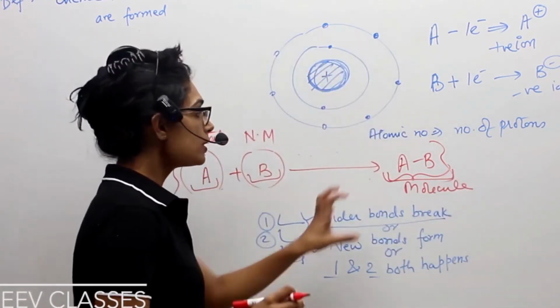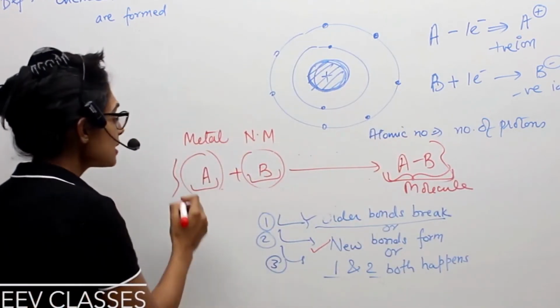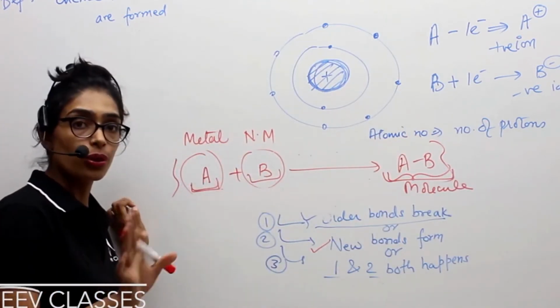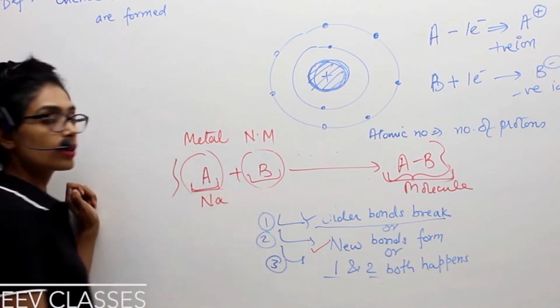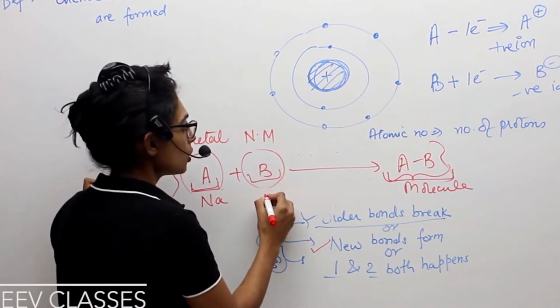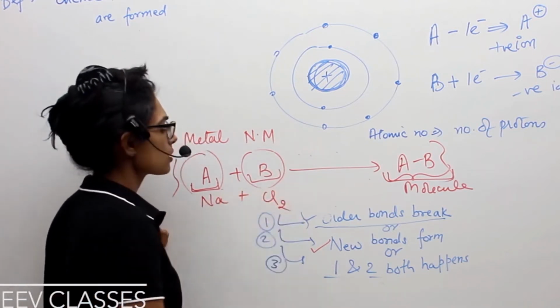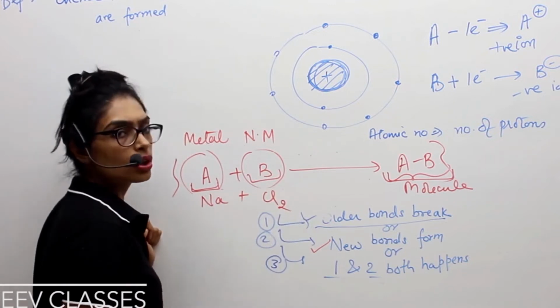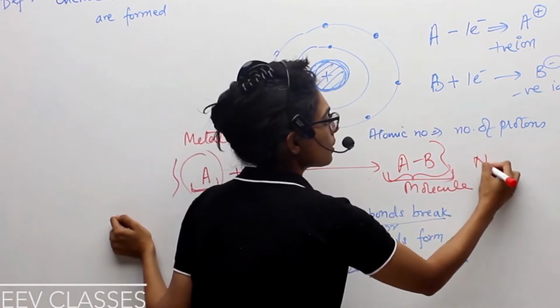So obviously this molecule has a different property than A and B, but has this A become something else? No. Assume this was sodium, and assume that the non-metal was chlorine. You must have seen this example in grade 11. So this is Na and this is chlorine. They are reacting with each other, and the resultant molecule which has formed is NaCl.